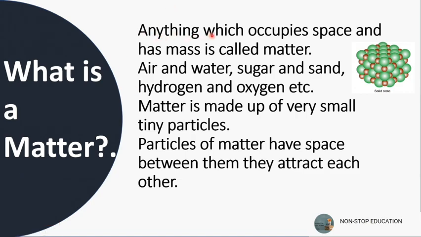So anything which occupies space and has mass is called matter. Example: air and water, sugar and sand, hydrogen and oxygen, etc. And matter is made up of very small tiny particles, and the particles of matter have space between them and they attract each other.